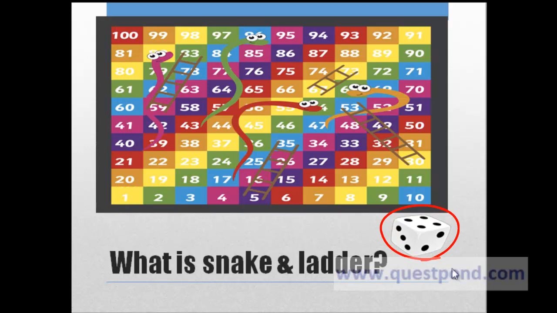Now, if 6 comes on the dice, then the player can roll again, provided he doesn't land in a snake's mouth. Let's say someone is at point number 97 and he gets 6, then he cannot move to 100. From 97 to reach 100, he has to get exactly 3. So this is one condition which we have to keep in mind. So, very simple game, snakes and ladders.